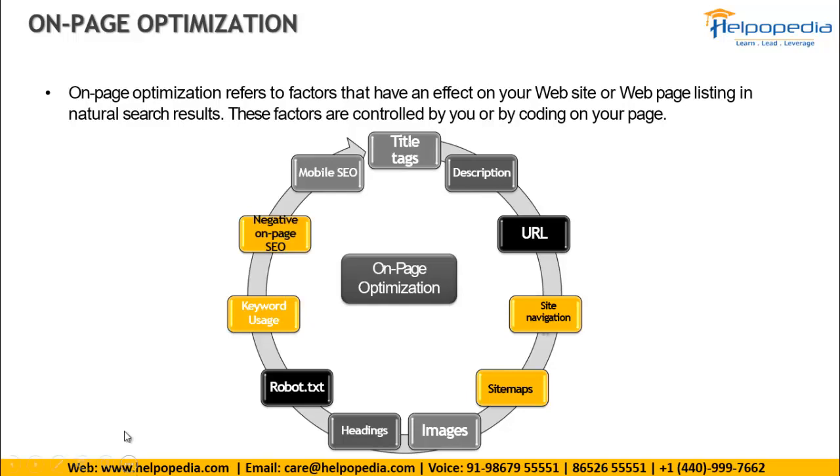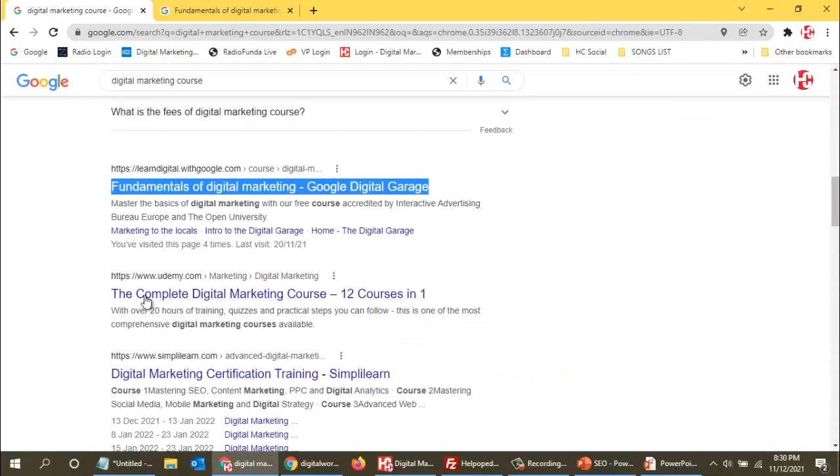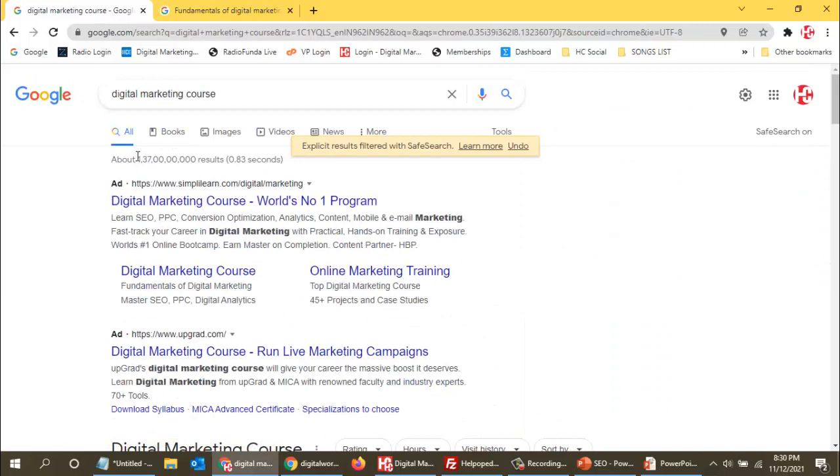See, in Google over here we are already seeing there are so many websites for a particular keyword. Now if you use one keyword in two of your pages, what will happen? Instead of fighting with all these people, your two pages will fight with each other over which page should get displayed in the search engine first. Then maybe none of the pages might come up, or maybe only one page might come up. For that reason, it is always suggested that you use different keywords with different topics or different pages that you are creating on your website.